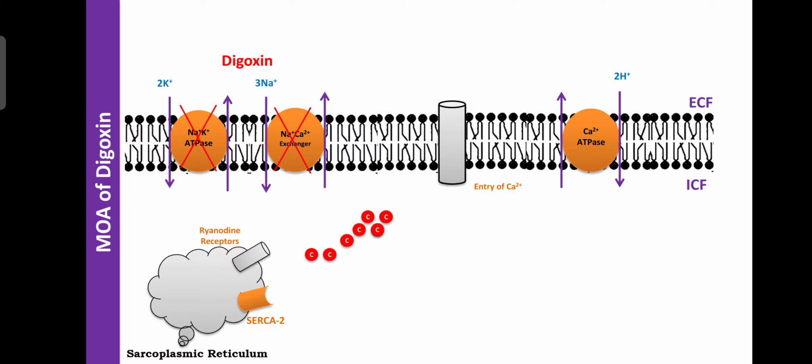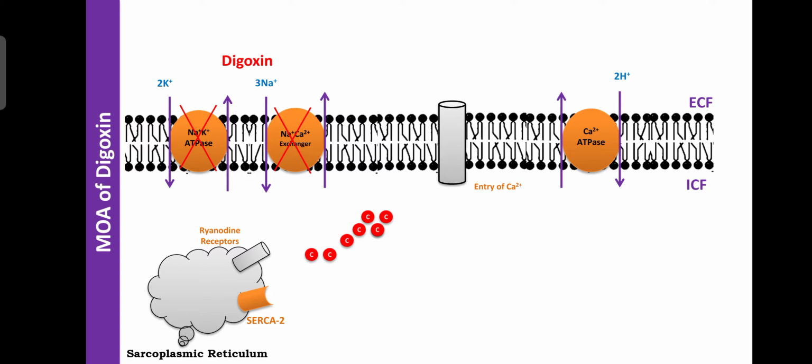Due to inhibition of these two pumps, calcium cannot move out into the extracellular fluid from the intracellular fluid. Like that, the calcium concentration in the cardiac muscle remains high, or sufficient, due to blocking of the sodium potassium ATPase and the sodium calcium exchanger.